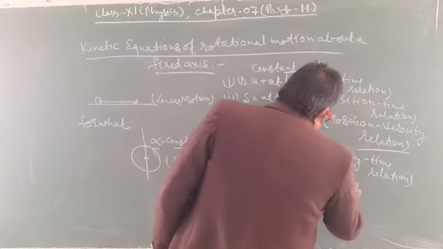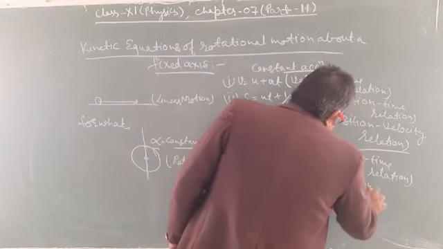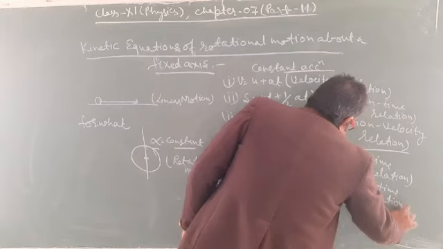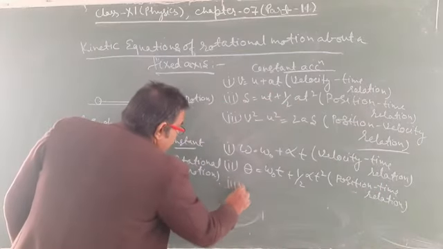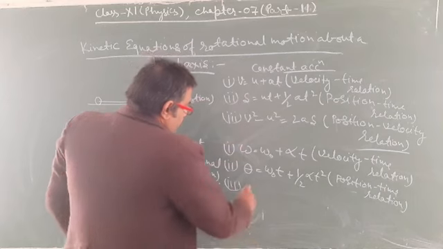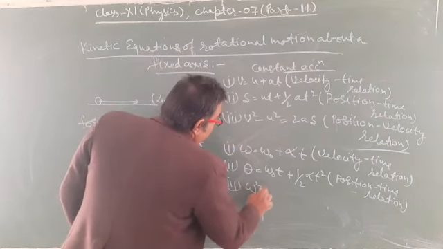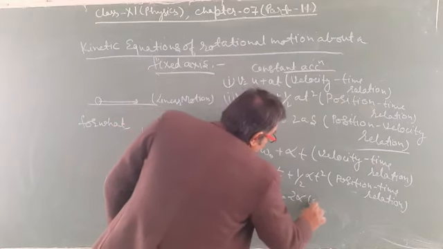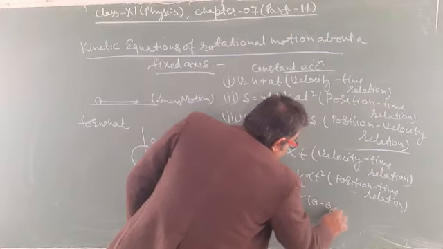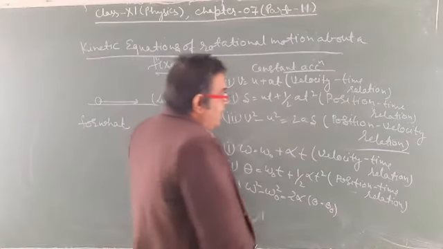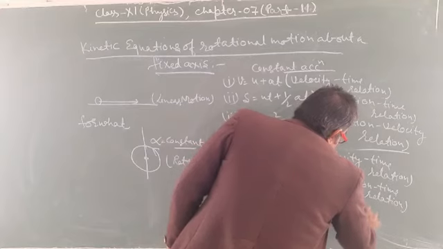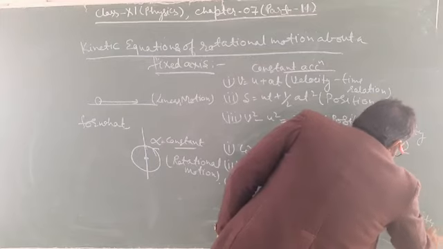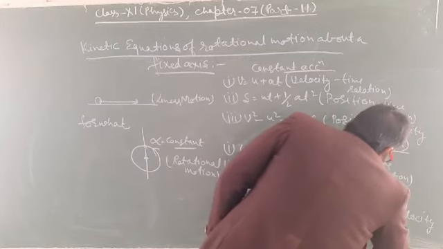Position time relation. And third one is omega square minus omega naught square is equal to 2 alpha into theta minus theta naught, that is displacement theta minus theta naught, and it is the position velocity relation.